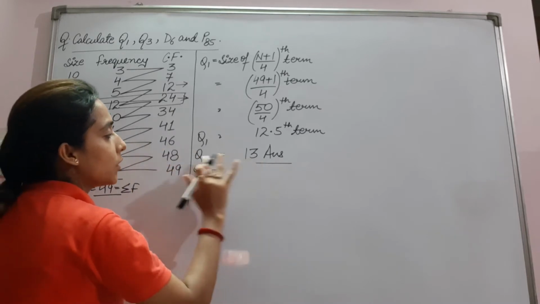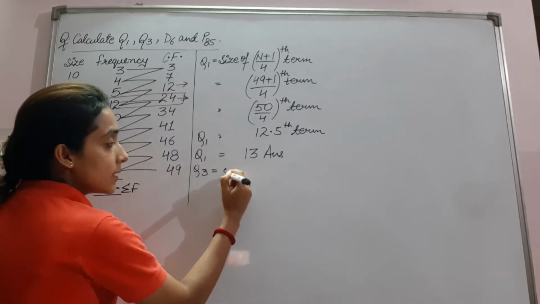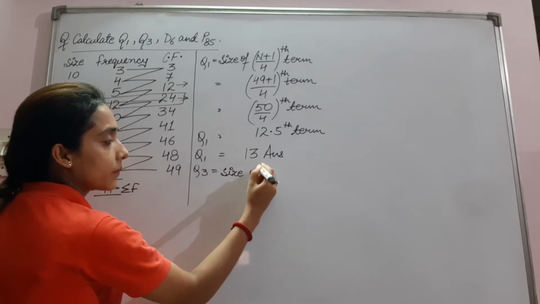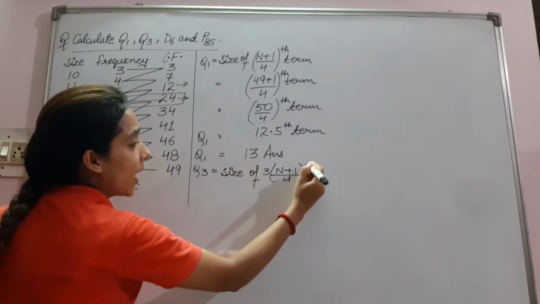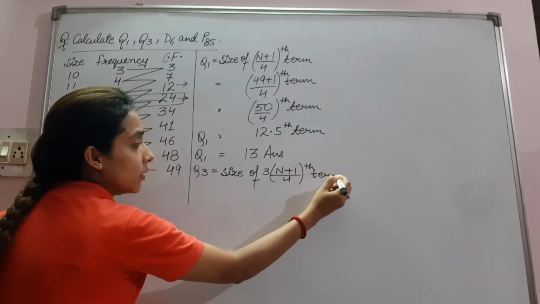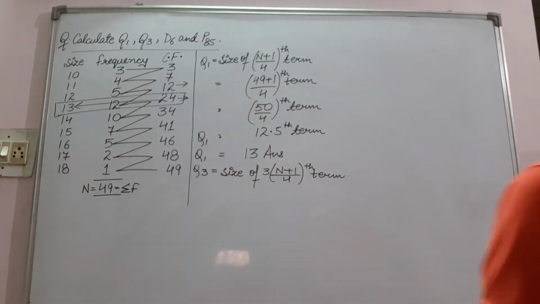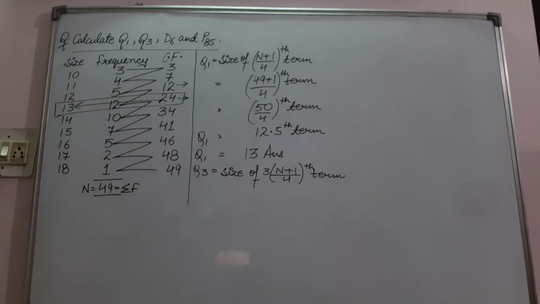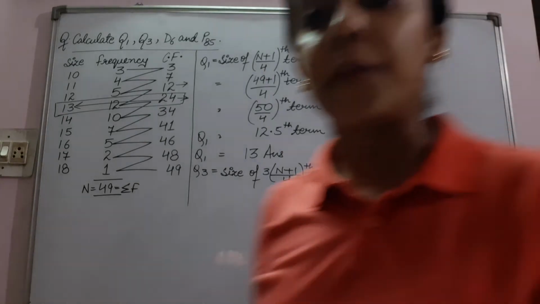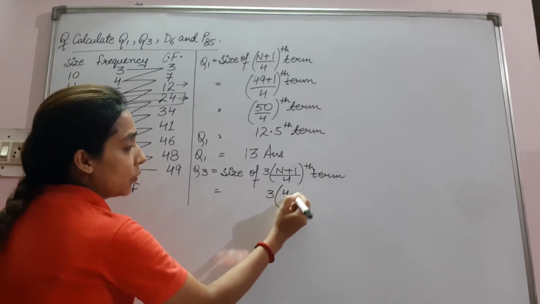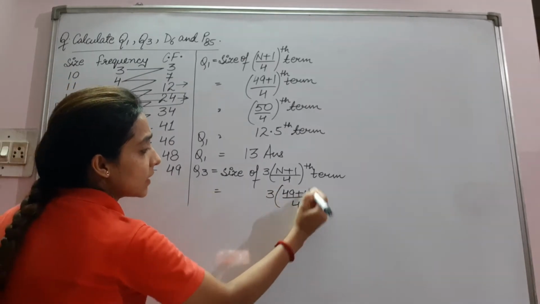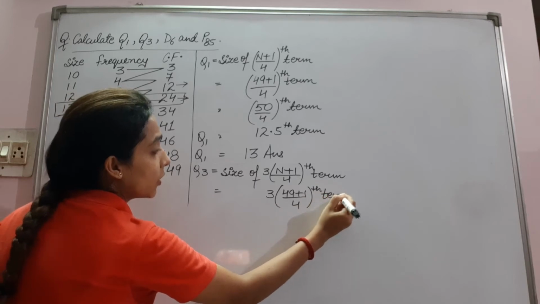Second, you have to calculate Q3. Now how to calculate Q3? Size of 3 into n plus 1 upon 4th term. 3 into 49 plus 1 upon 4th term.